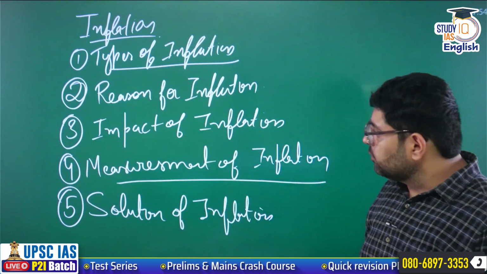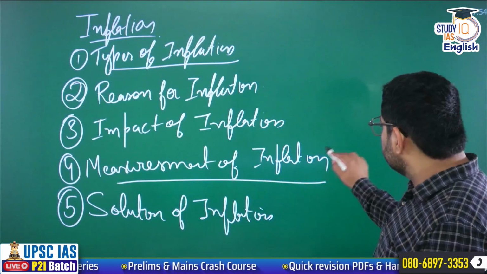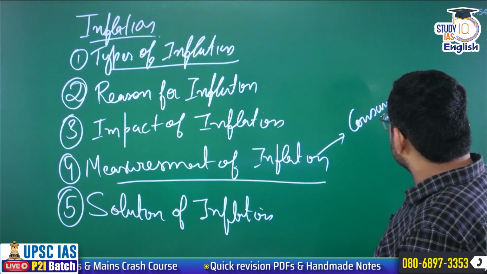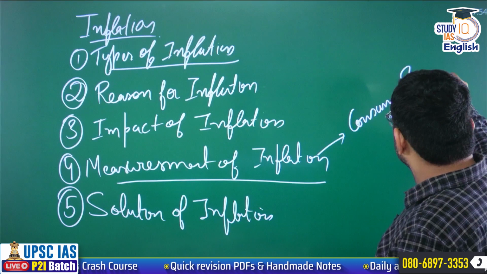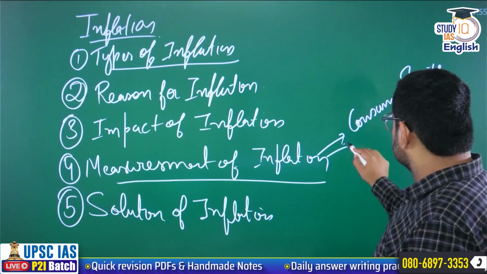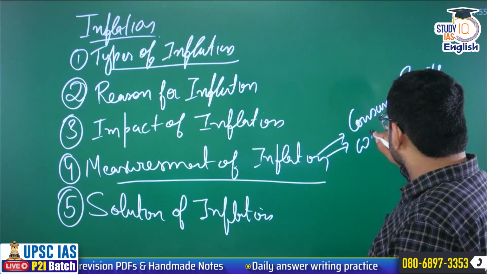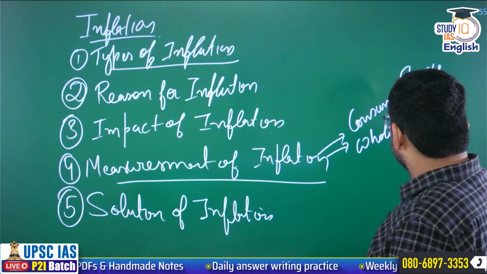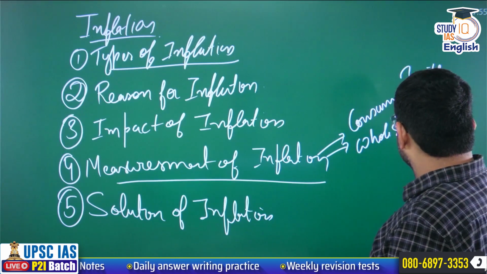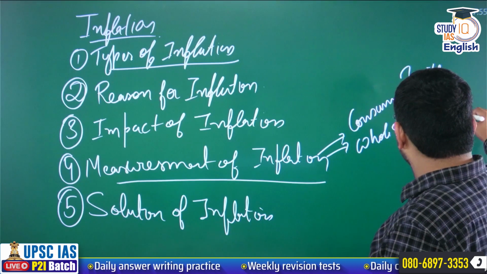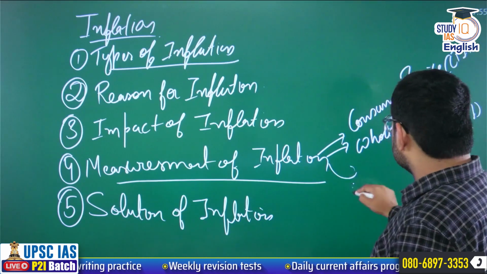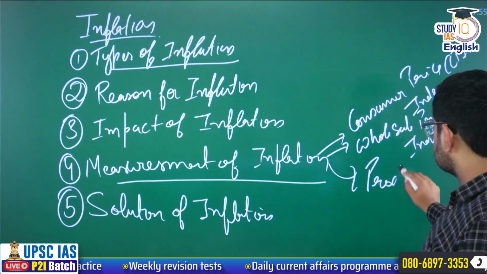Now, out of these 5 topics, measurement of inflation, where you will study about consumer price index, you will study about wholesale price index that we call WPI, CPI, as well as there is producer price index.